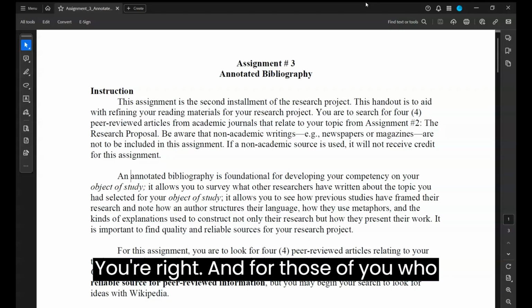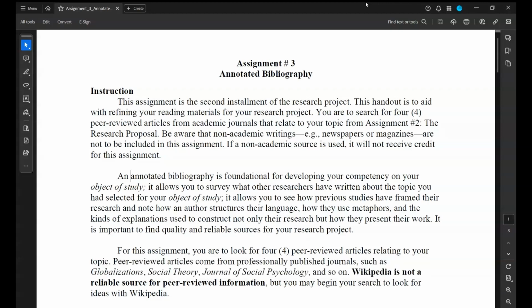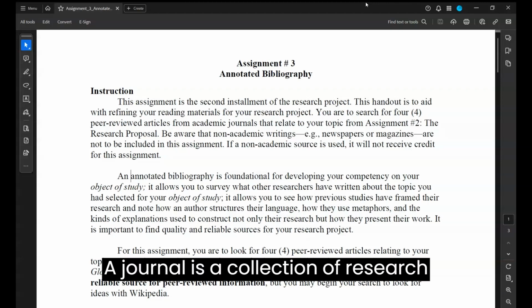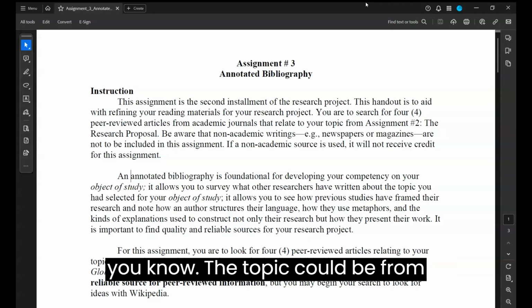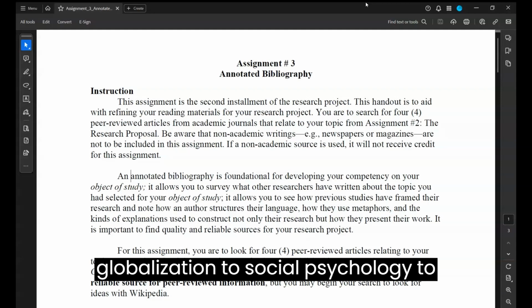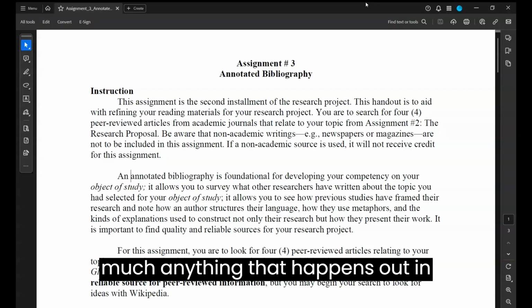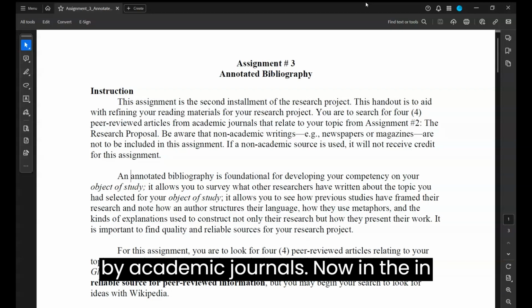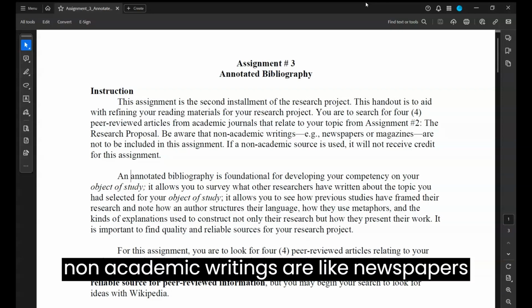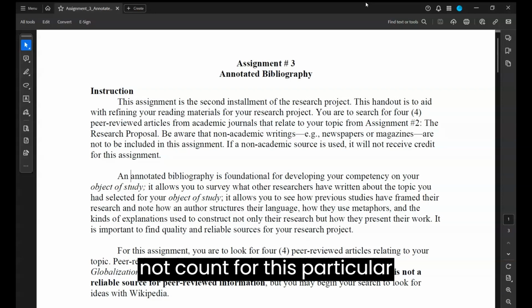For those of you who are not necessarily aware of what an academic journal is, an academic journal is a collection of research that has been done by professors. The topic could be anything from globalization to social psychology to social problems, pretty much anything that happens out in society. That's what I mean by academic journals. Non-academic writings are like newspapers and magazines or news magazines, and those will not count for this particular assignment.